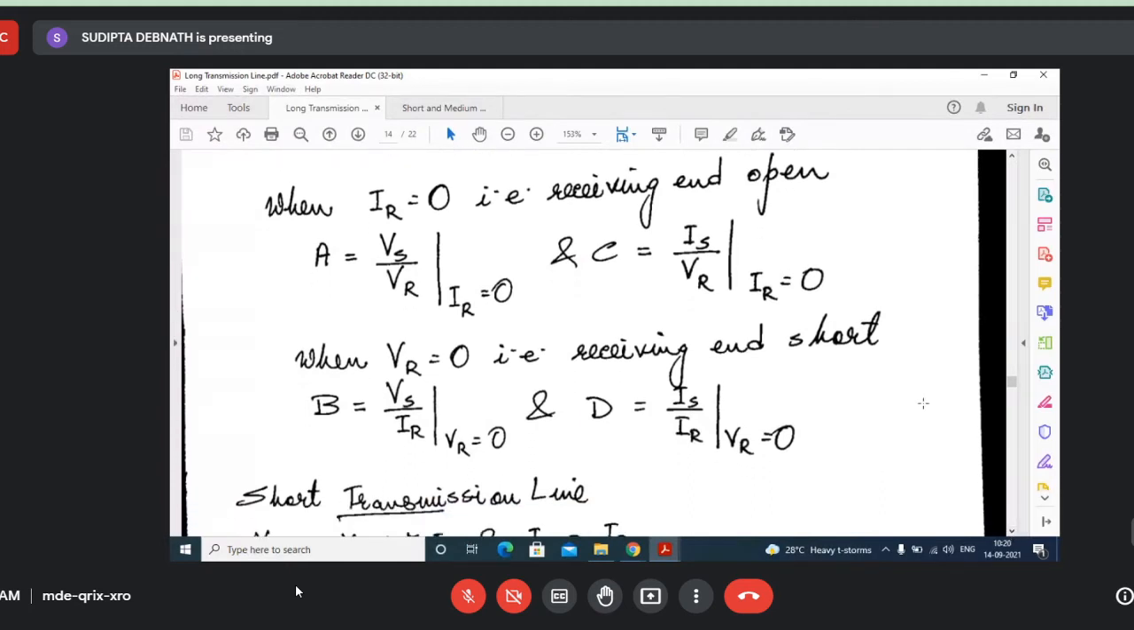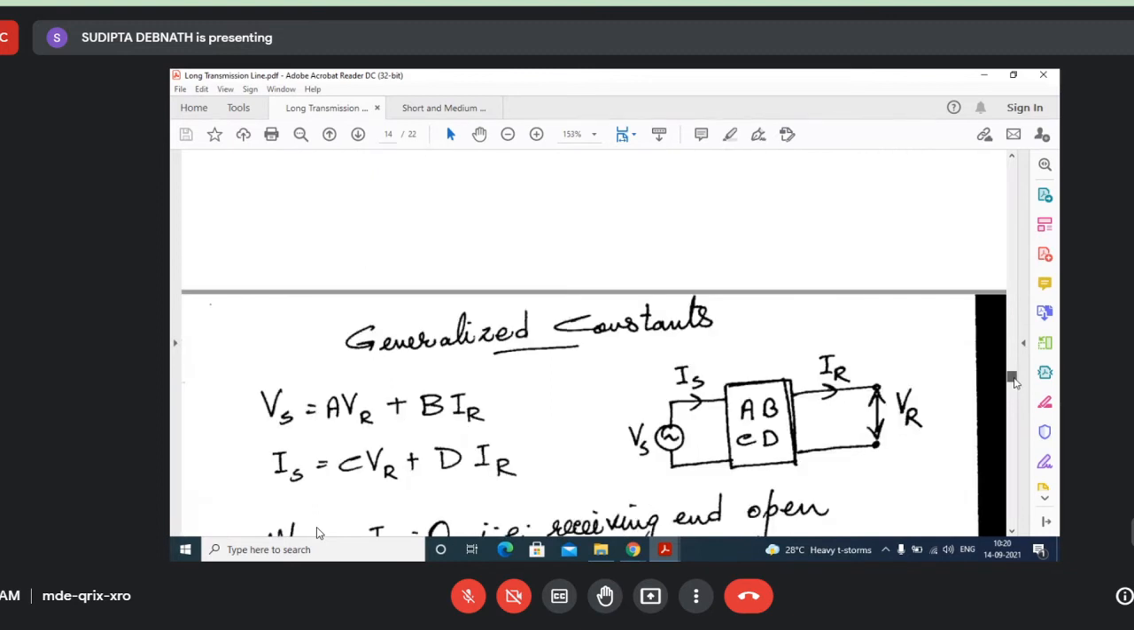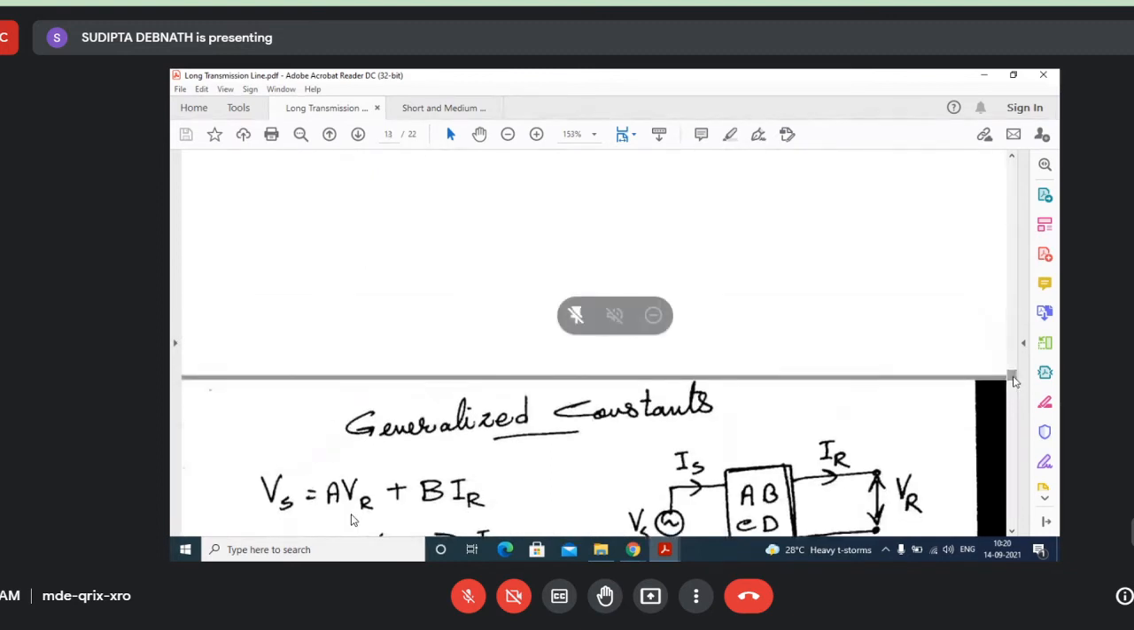Now, before going to the long transmission lines, let us discuss what the ABCD constants are for short and medium transmission lines. Then we'll come back to the long transmission lines. See, this equation you should remember: Vs equals AVR plus BIR, Is equals CVR plus DIR.